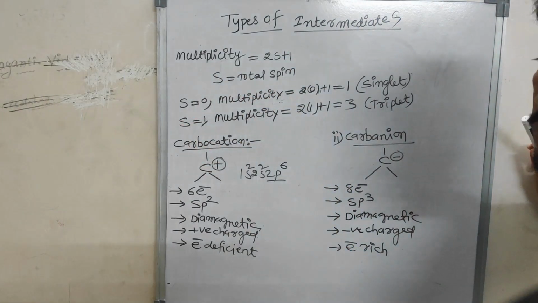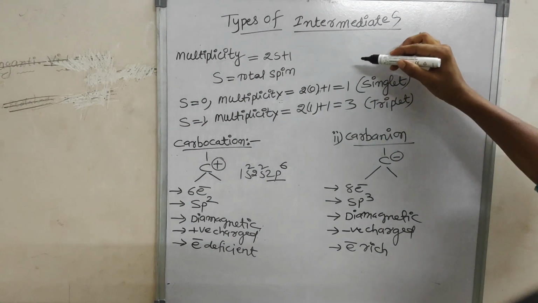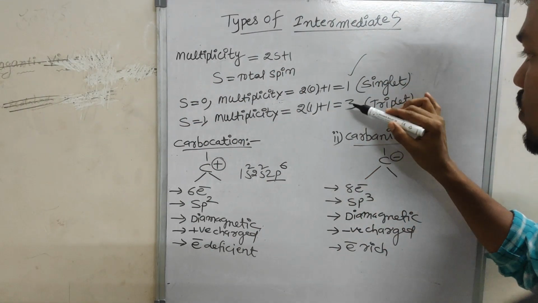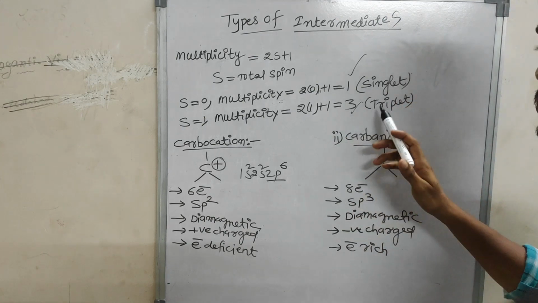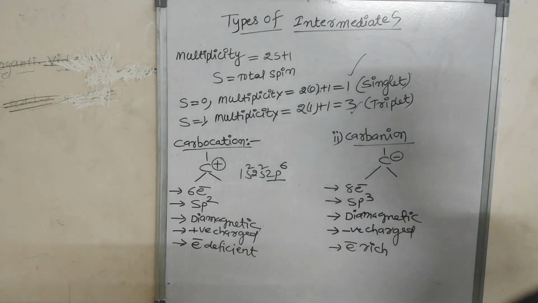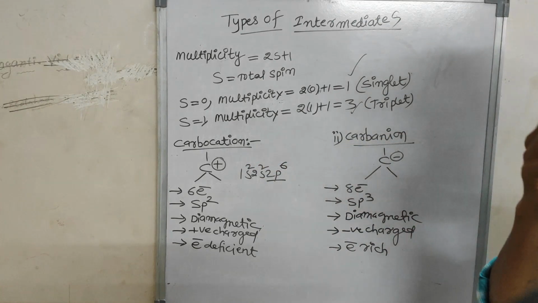If S is equal to 0, what happens? Substitute the S value in 2S plus 1, and multiplicity is 1. That is called singlet. If multiplicity is 3, that is called triplet. If more than 3, it is multiplet. Among these, first of all we go for the study of carbocation.